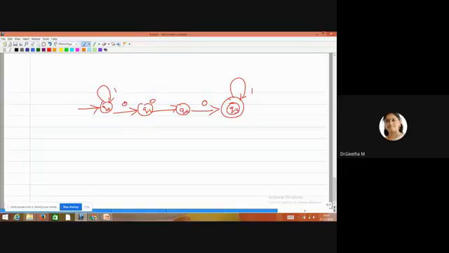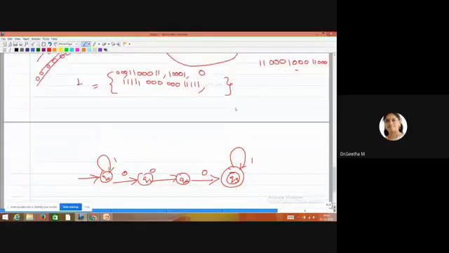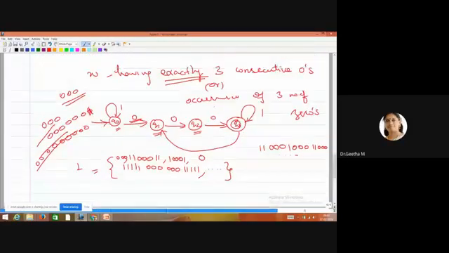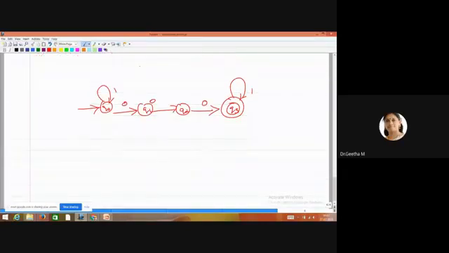But for the previous case, see the diagram, occurrences of 3 number of zeros. Just take it down. This is the concept of occurrences of 3 number of zeros. So from this diagram, you tell me what strings are possible. First 3 zeros are possible.